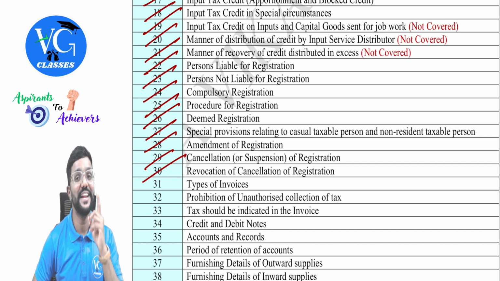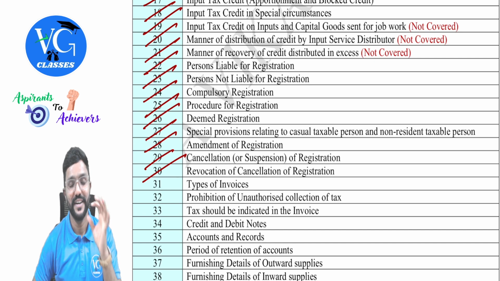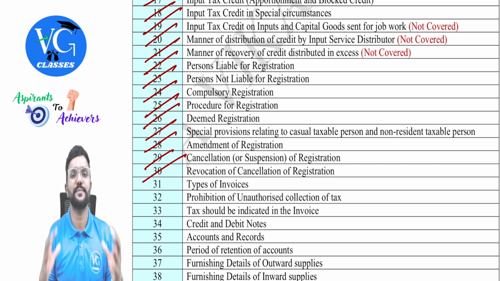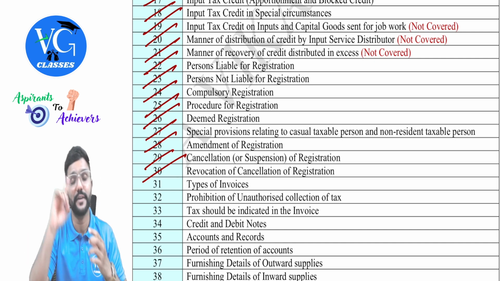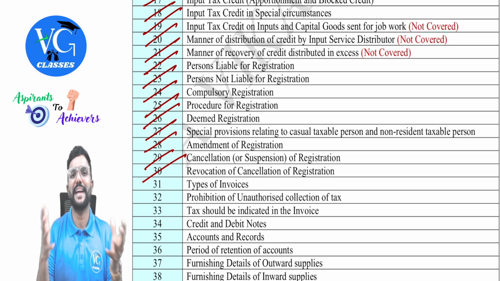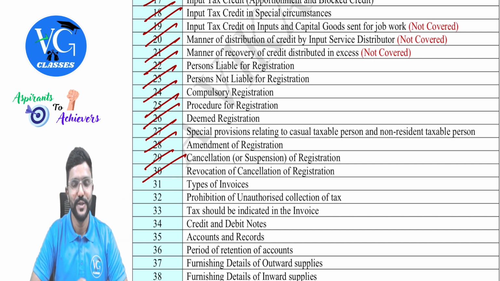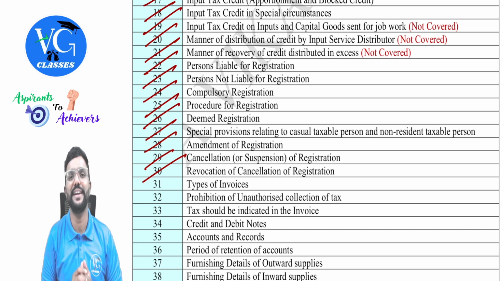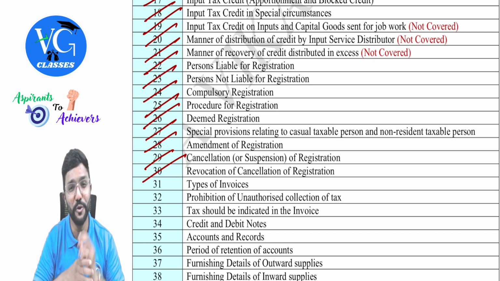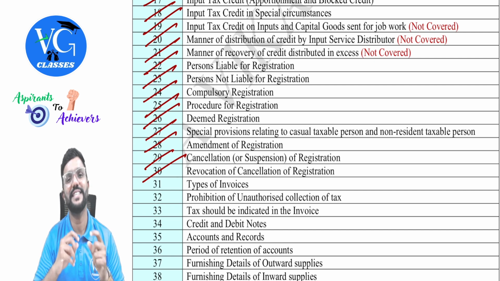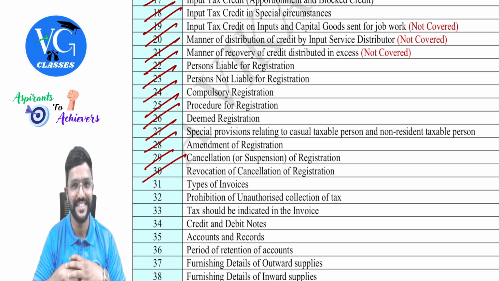Correct? Yes. And in final, guys, there are two tax papers, DT for 100 marks, IDT for 100 marks. So please make sure that at intermediate level, to whatever extent it is possible, you acquire the knowledge in the best possible way, so that it will also help you at final level, because you will be learning the same provisions even at final level, but maybe a little advanced with a few additional topics. So if you have learned the tax properly at intermediate level, then final becomes easy for you, guys. Group 2 especially in final becomes a cakewalk for you. So I know you guys are tired, but still you are willing to give your best. Do it, guys.